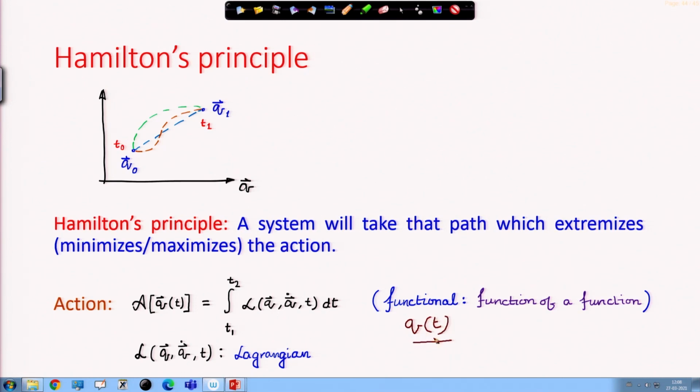This is the function whose function is the action. So, action is a function of another function, that another function is the time function of the generalized coordinates. Therefore, to calculate action I need another function completely specified over this time interval T1 to T2.